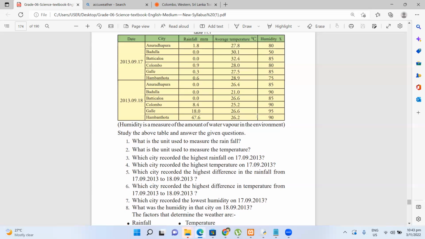Which city recorded the highest temperature on the same date? Batticaloa. Yes, Batticaloa.